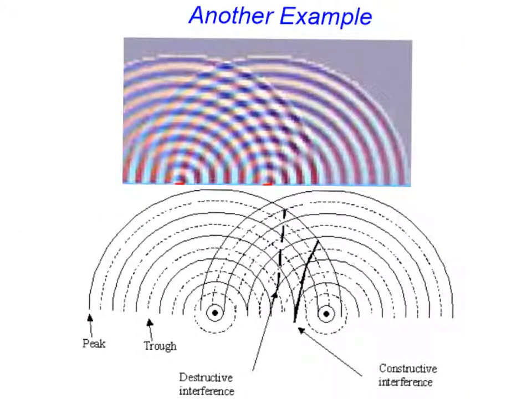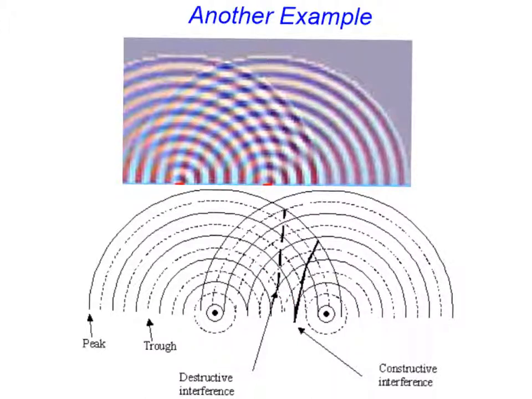Another example of interference, here we have this interesting pattern. If we have these two sources, these waves are interfering with each other, we can draw a diagram of that where we represent the peaks by a solid line and the troughs by these dashed lines.